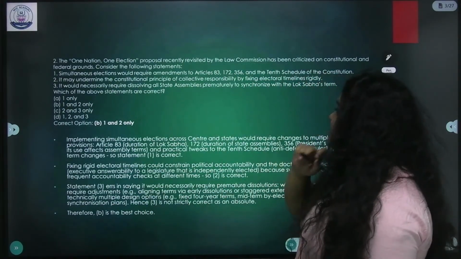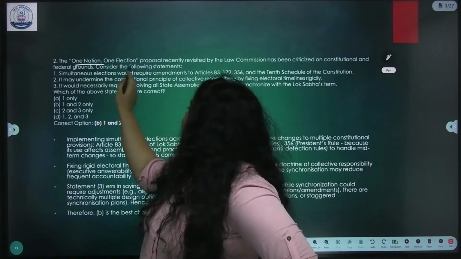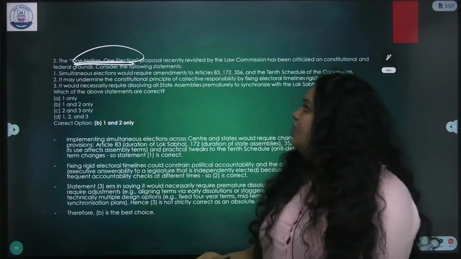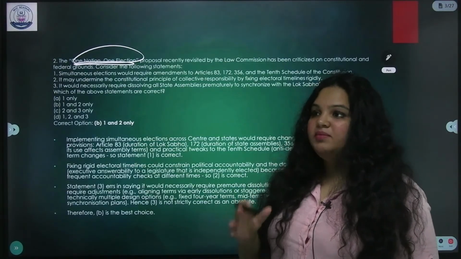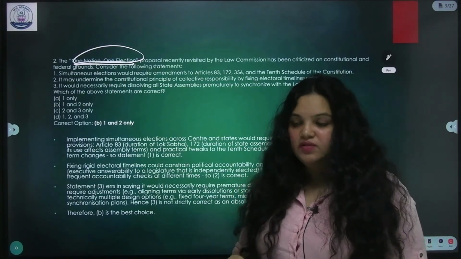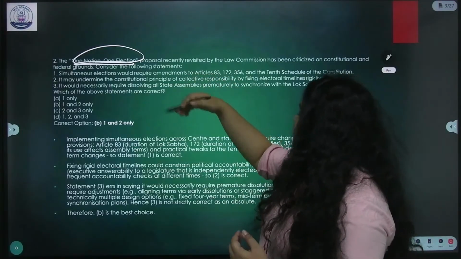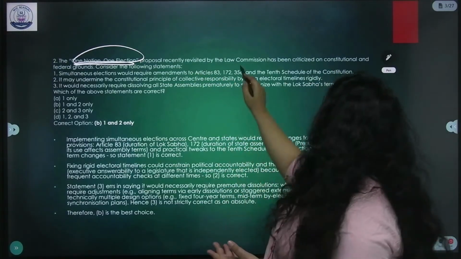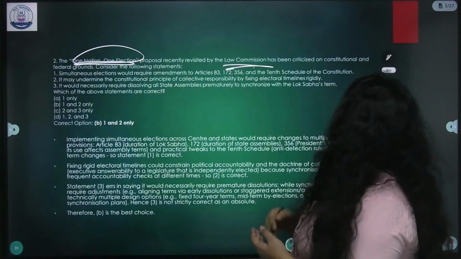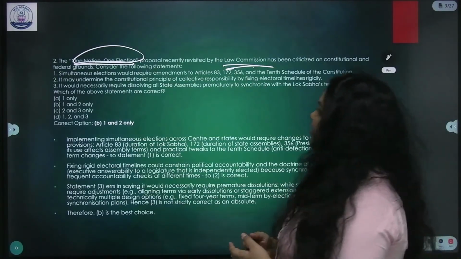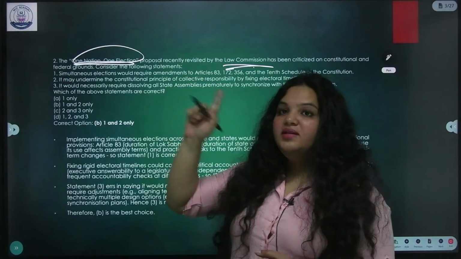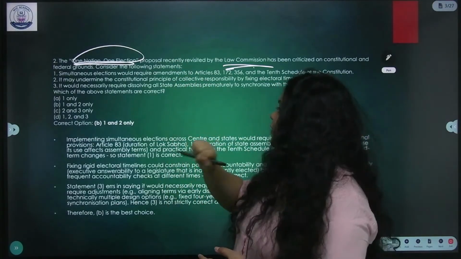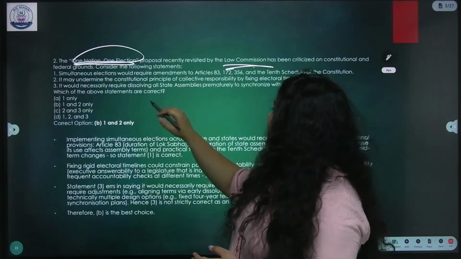Now the second question is about one nation, one election. Again a very important topic, something that the current government is trying to achieve. Now the question is, the proposal is again revisited by the Law Commission. It has been criticized on constitutional and federal grounds. Make a mains answer on this question, I'm telling you. Now, which of these are correct?